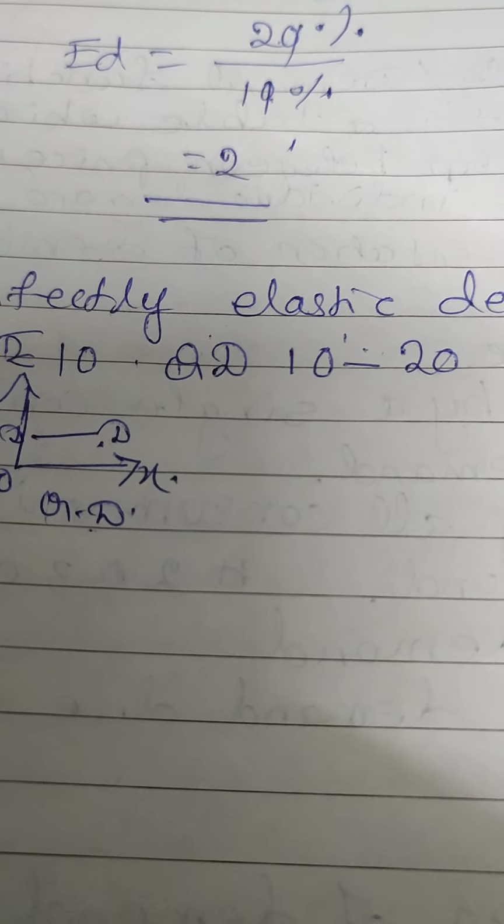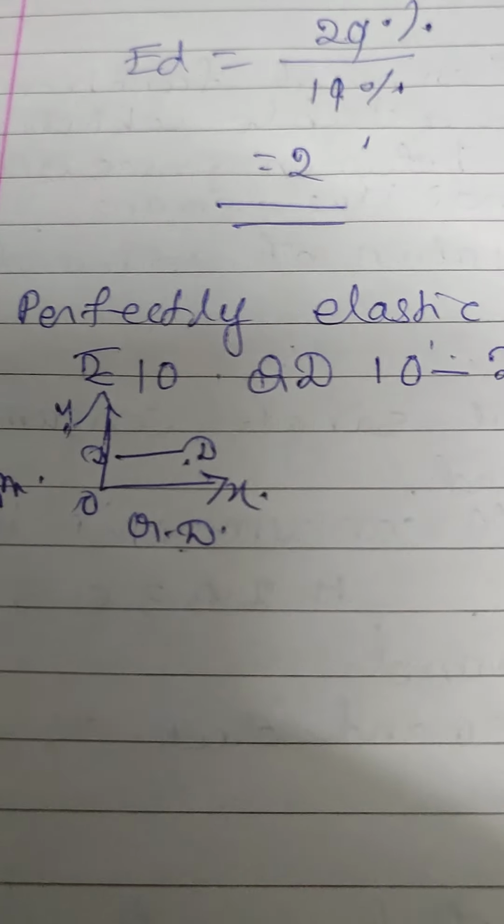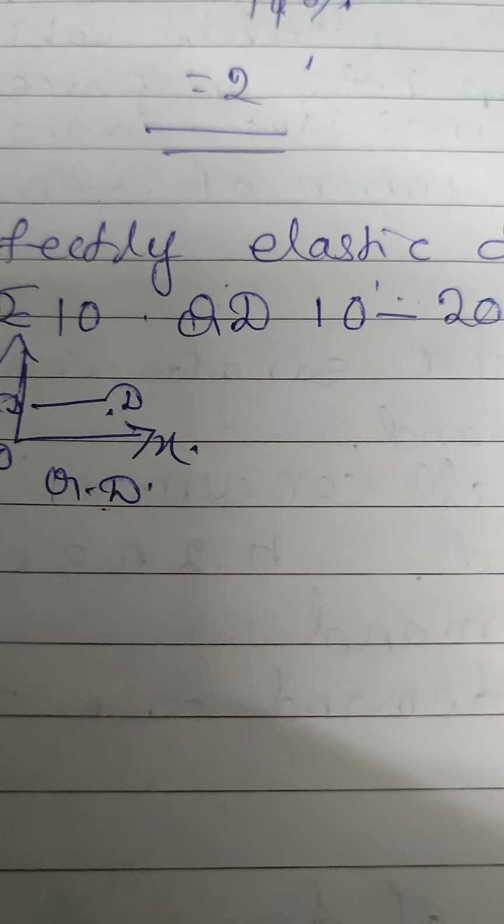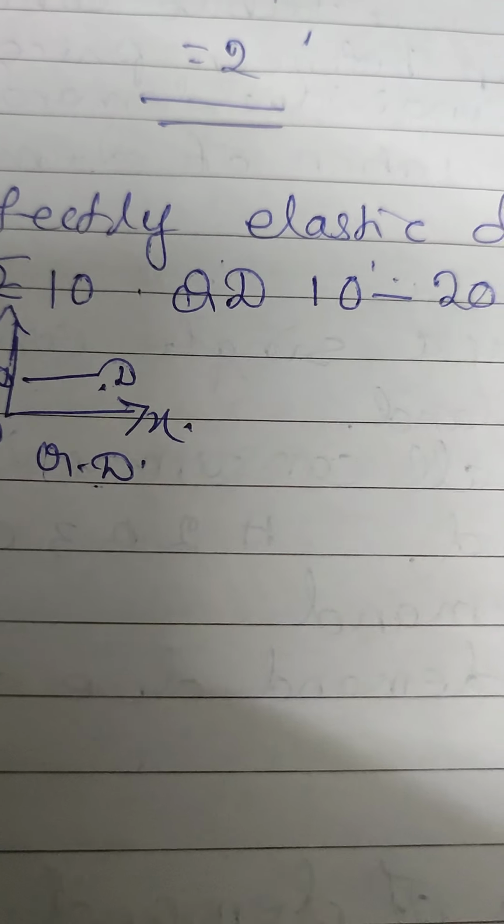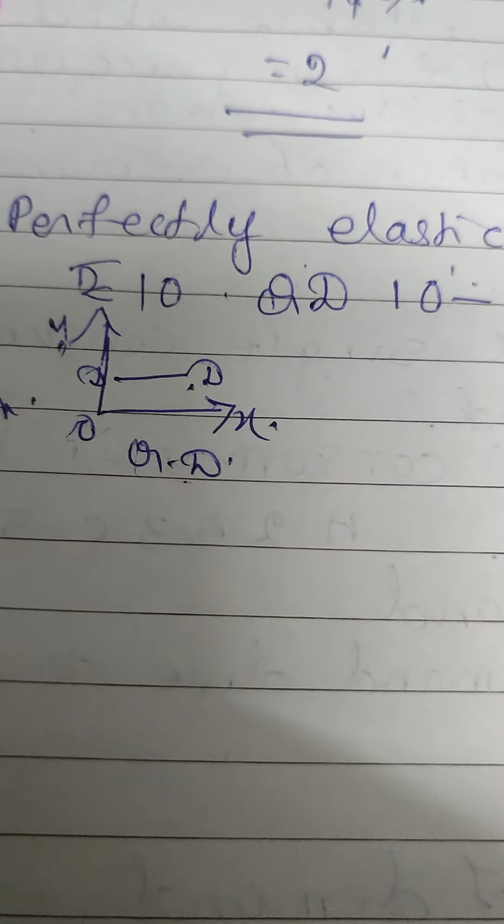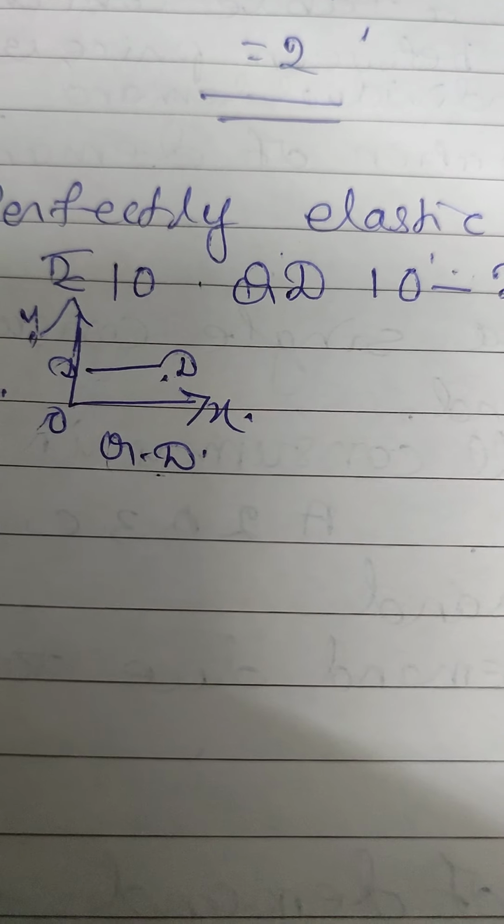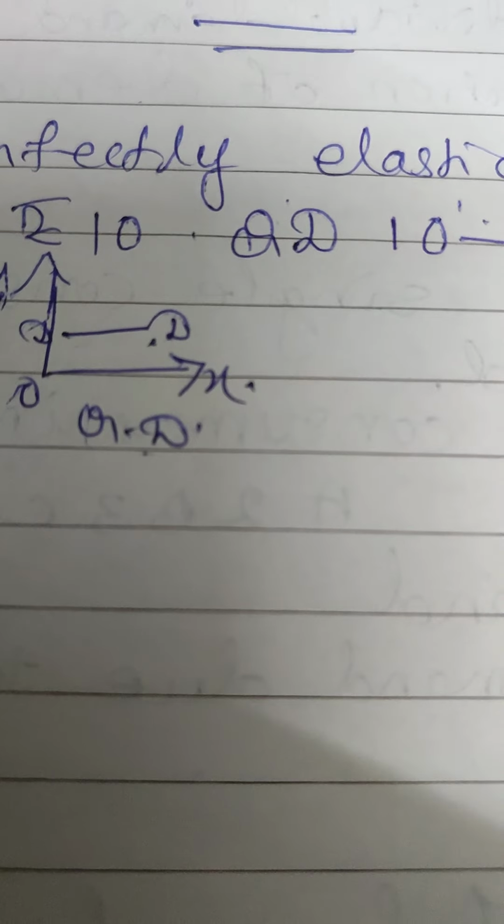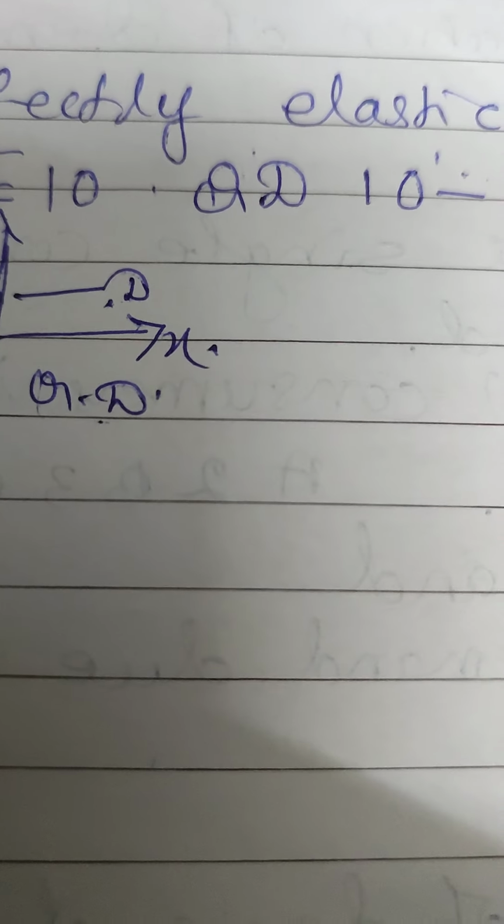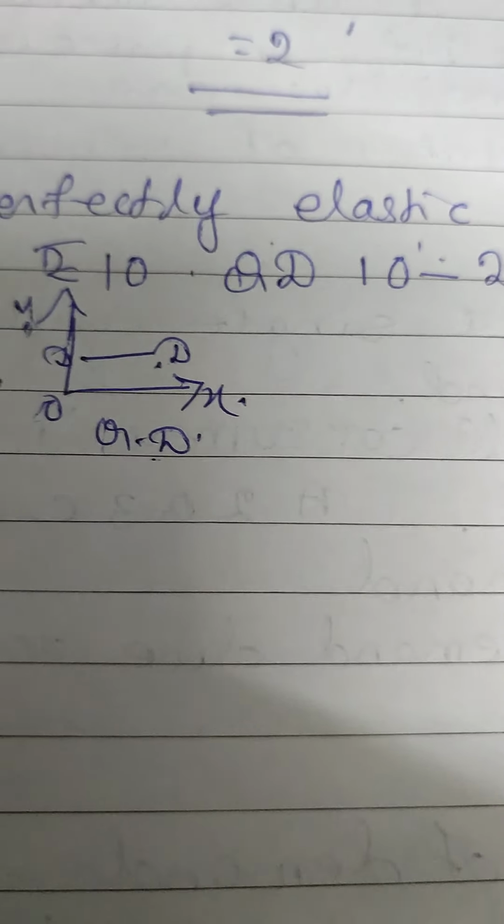Then the answer will be perfectly elastic demand. It is a type of elasticity of demand where the demand curve is parallel to the x-axis, horizontal. It is a straight line horizontal to the x-axis. Then the answer will be perfectly elastic demand.